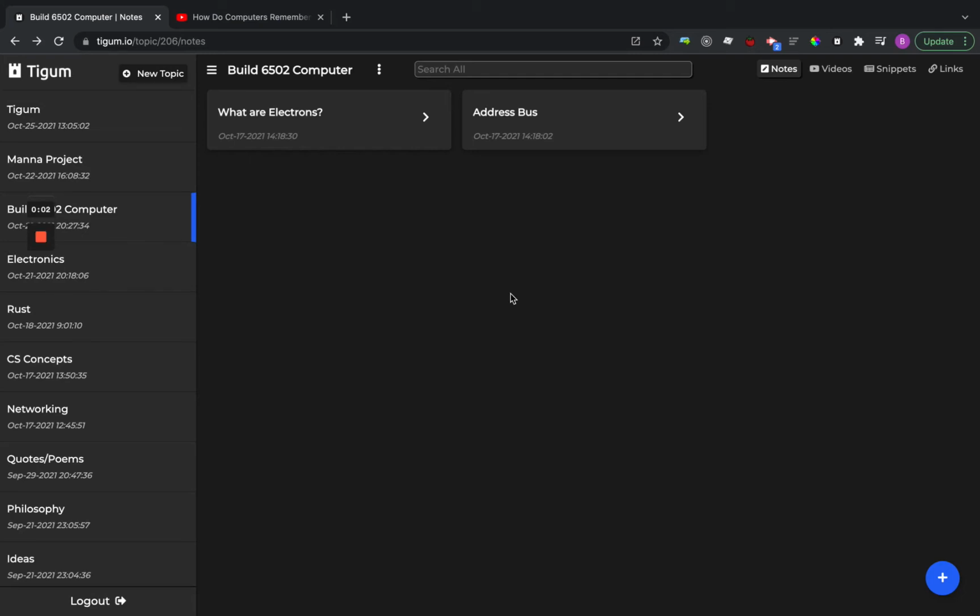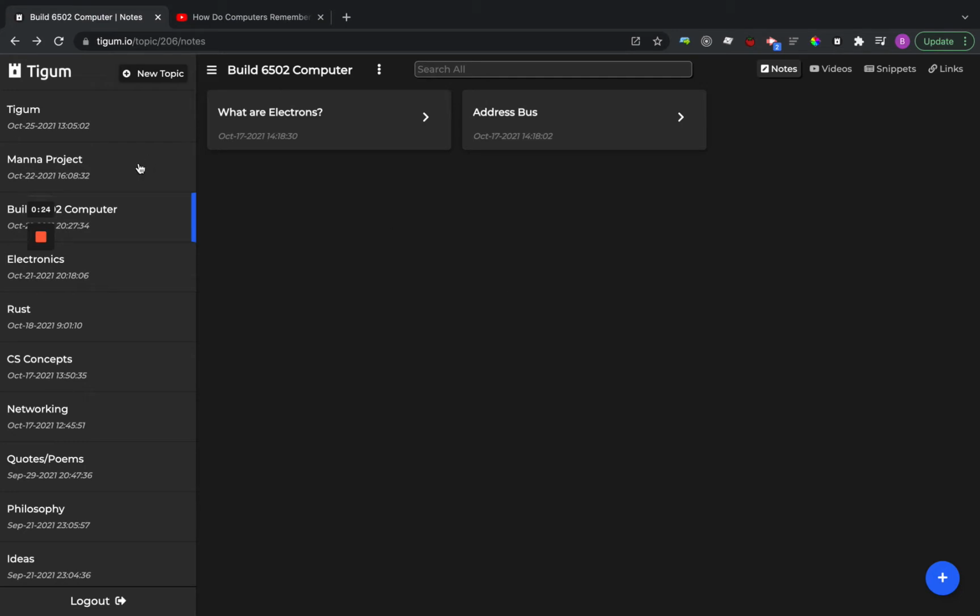This is a tool I've been working on called Tigum. Tigum is basically a personal online learning environment that helps you centralize all your online research in one place and then study that research in detail. Tigum comes from the Irish verb to understand, so that's where it gets its name from.